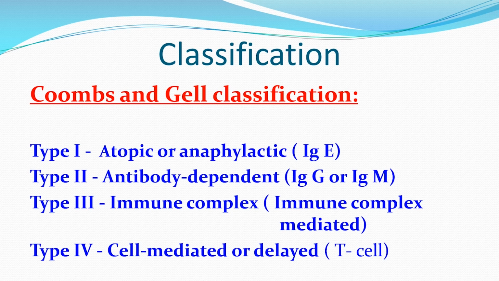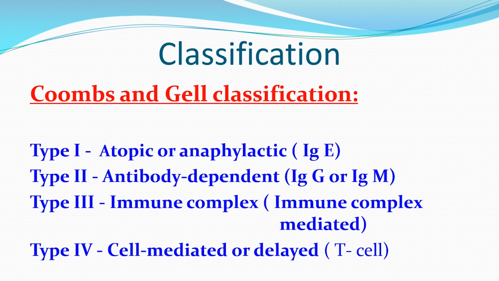Type 3 is called immune complex mediated disease, which is because of immune complex formation, again due to IgG or IgM antibodies. And type 4 is called delayed hypersensitivity, which is mediated by T cells, and therefore it is called cell mediated hypersensitivity reaction.